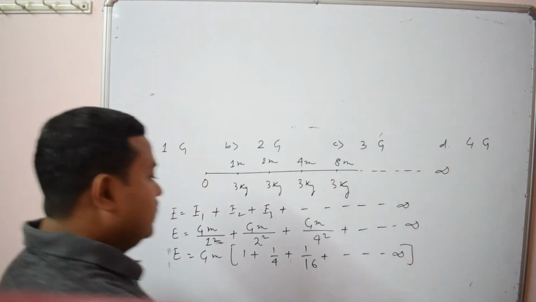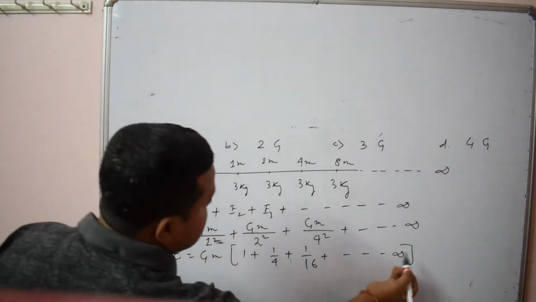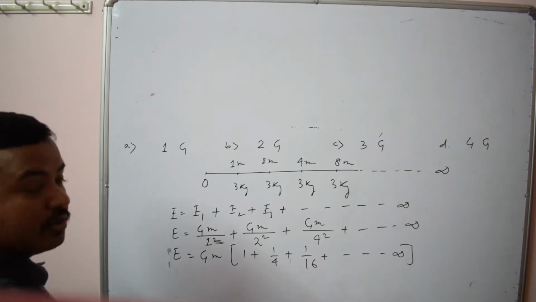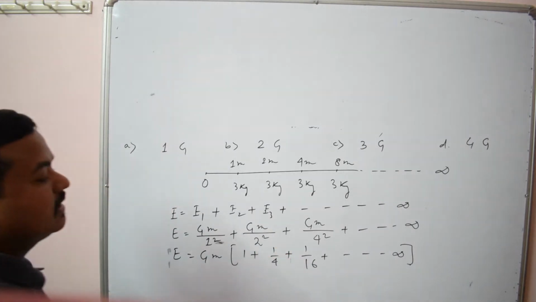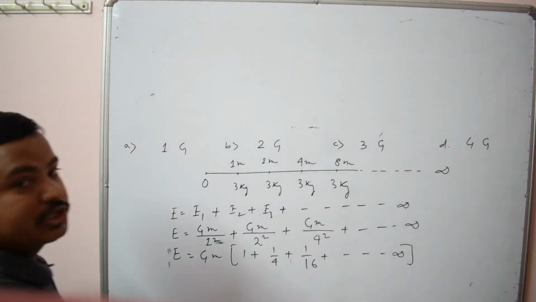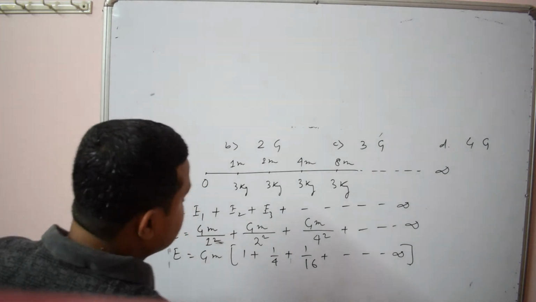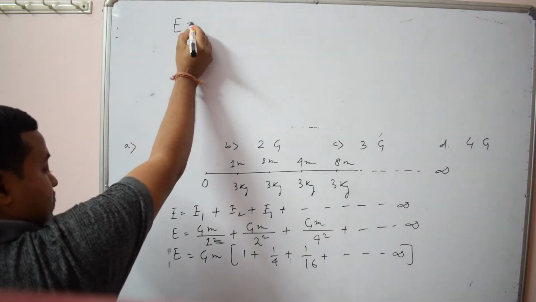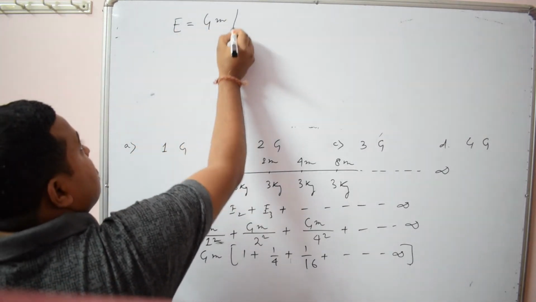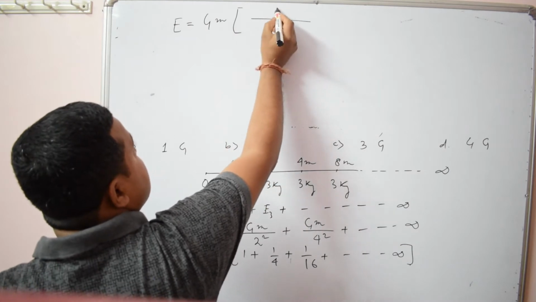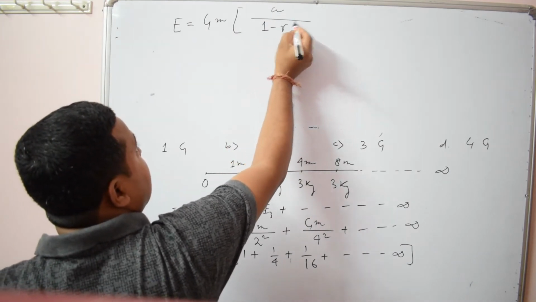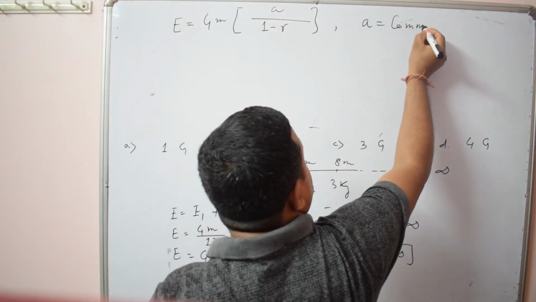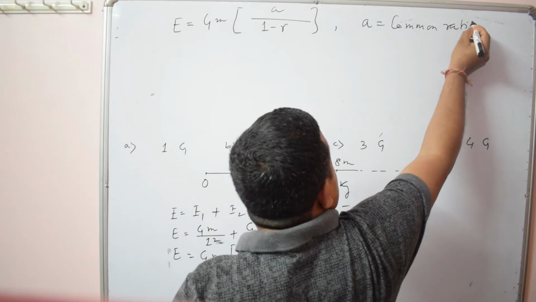You know this is a GP series, because if you take the ratio of the second term to the first term, it is 1 by 4, and the third term by the second term is also 1 by 4. So 1 by 4 is the common ratio. You can find the sum using the formula for the sum of a GP series. Here you have to remember this formula: the sum of an infinite GP series is A divided by 1 minus R. Here A is the first term and R is the common ratio. How can you find R?